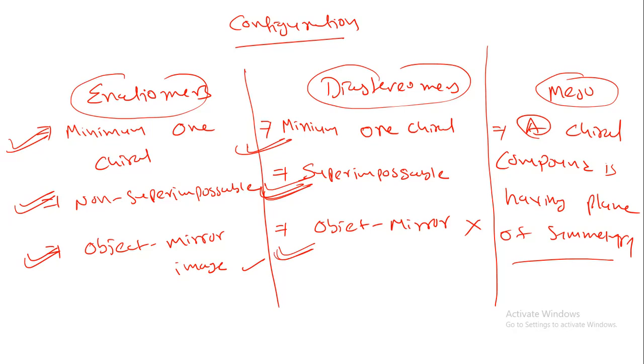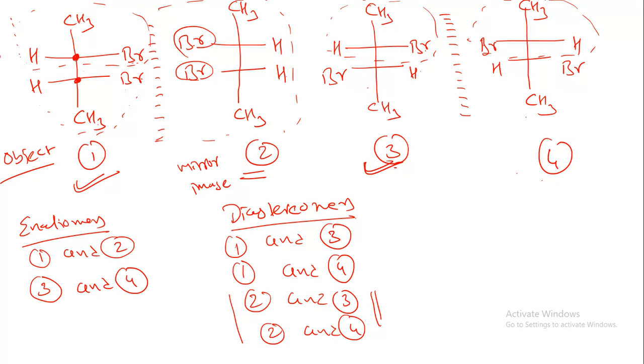Now the last definition is meso compound. What is a meso compound? A compound which has chiral centers and also has a plane of symmetry is known as a meso compound. Suppose I put a mirror over here, in between these two carbons. I can see over here H reflects H, Br reflects Br, CH3 reflects CH3. Or if I cut this carbon and put it over here, they are completely superimposable.